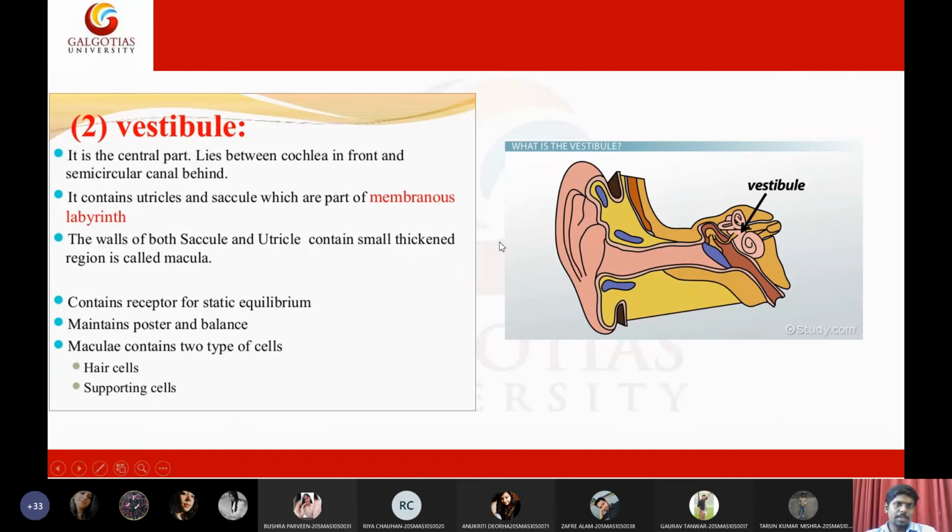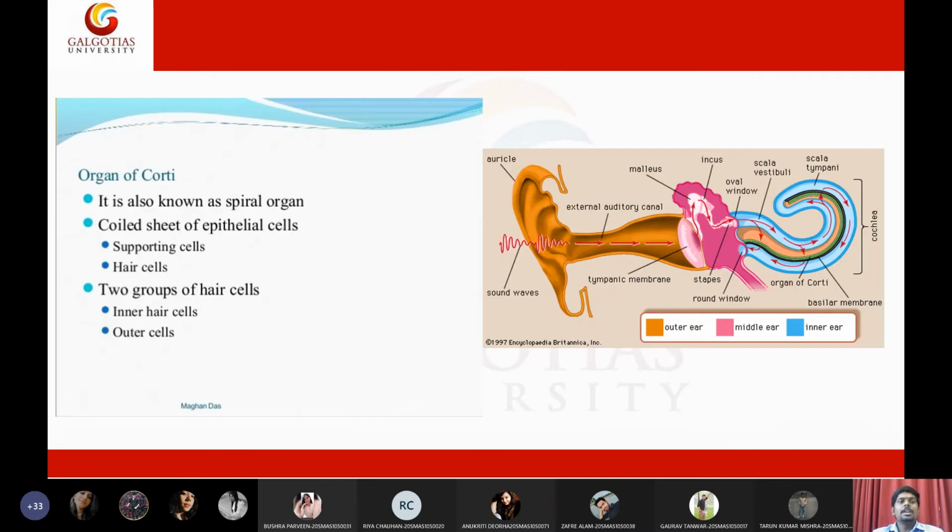So the vestibule is a membranous labyrinth. There is not much significance to the vestibule. That is why it is called vestibule. Vestibule means something which is not much required. Okay. So it is an area where the oval window is connected to the cochlear region of the inner ear.